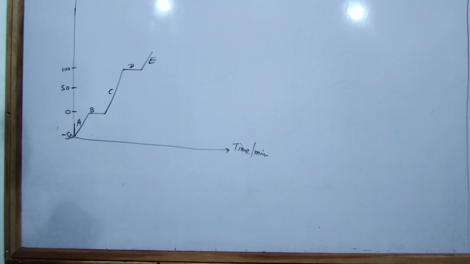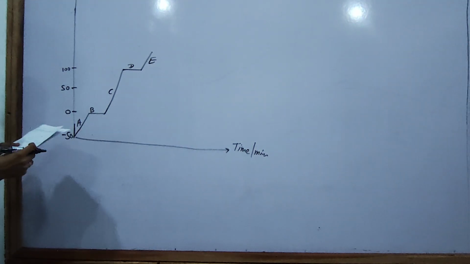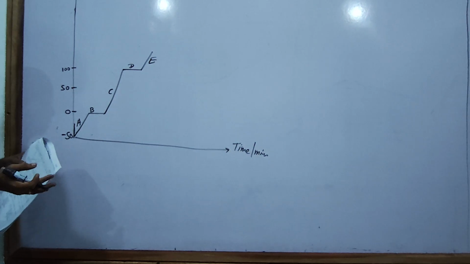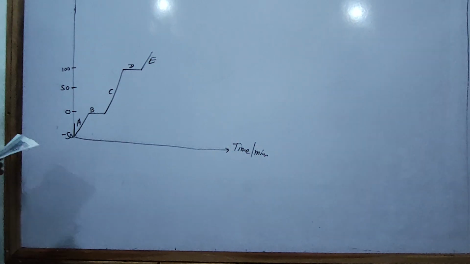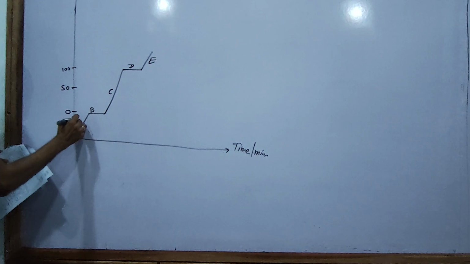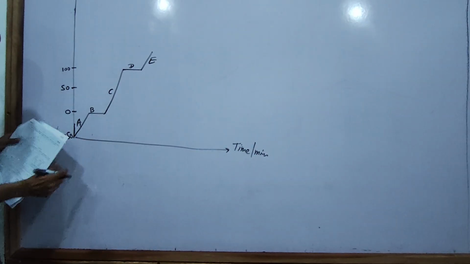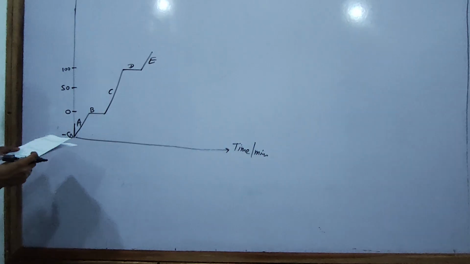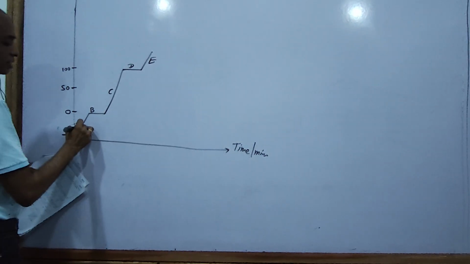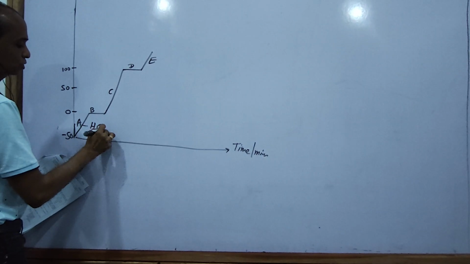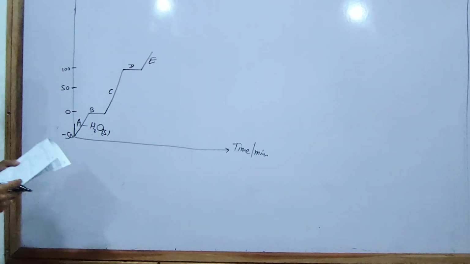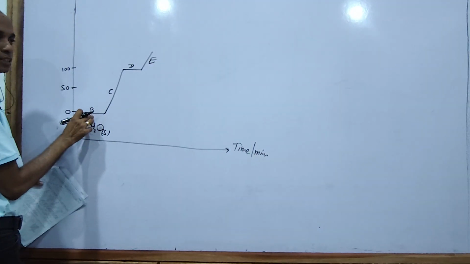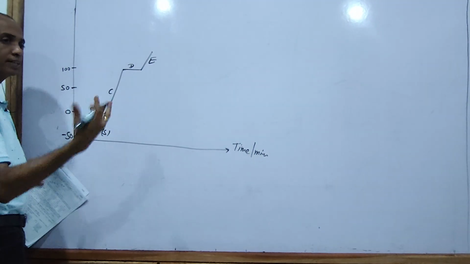Right? Thus, this ice sample, the solid state of water, actually it is ice. If the ice is heated, the temperature increases. Therefore, A is the solid water, H2O solid. B is at the melting point, where latent heat is supplied.